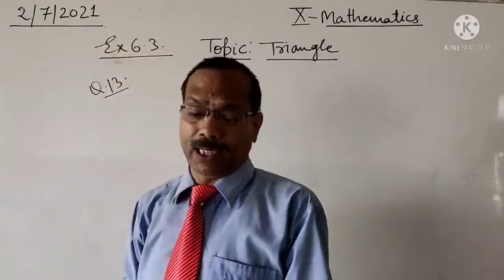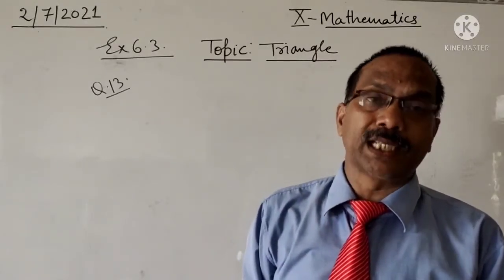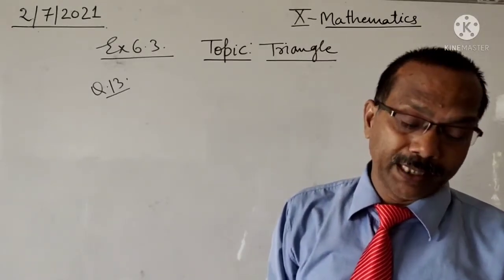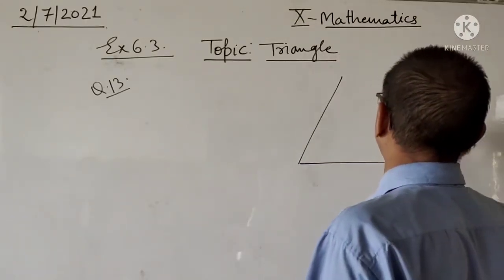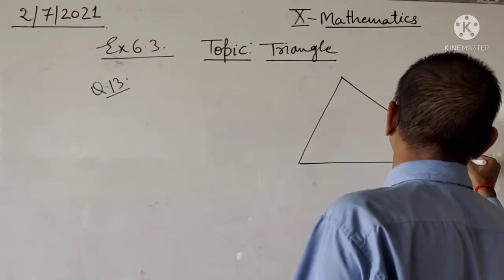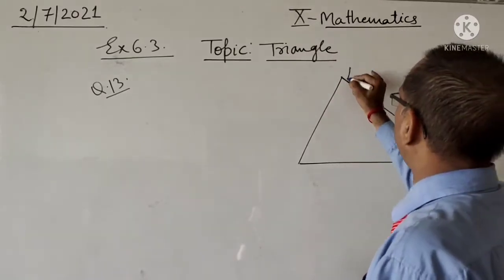Dear student, the question is: D is a point on the side BC of a triangle ABC, such that angle ADC equals angle BAC. So there is a triangle ABC, and D is the point on the side BC.